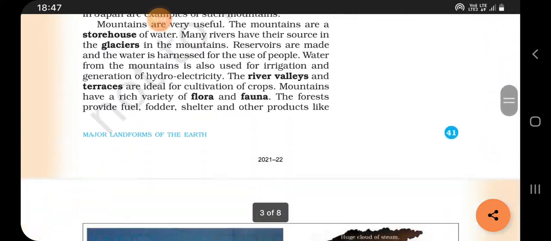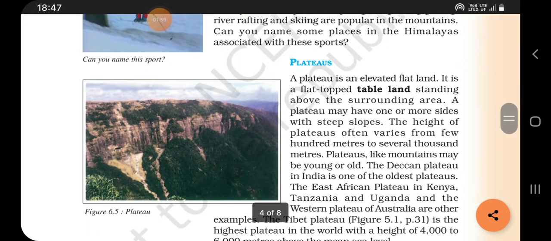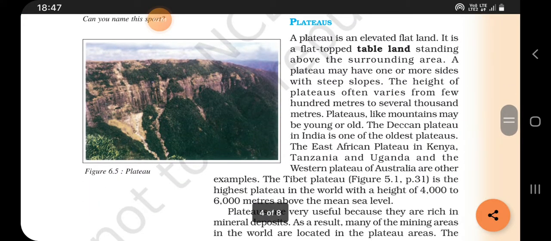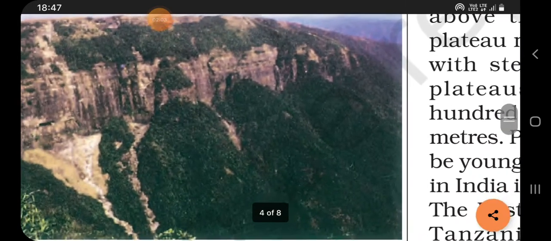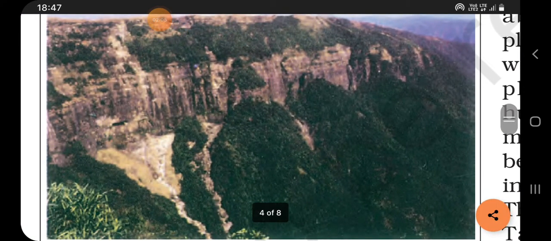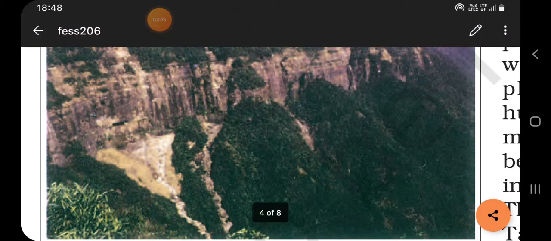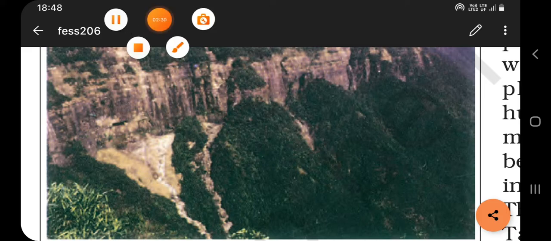Today we are going to discuss the second important landform, that is plateaus. Here we can see the picture, plateaus. A plateau is an elevated, flat land. It is a flat-topped tableland standing above the surrounding area. A plateau may have one or more sides with steep slopes. The height of plateaus often varies from a few hundred meters to several thousand meters.